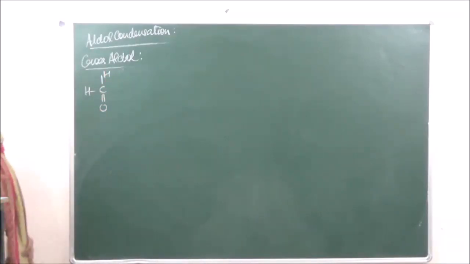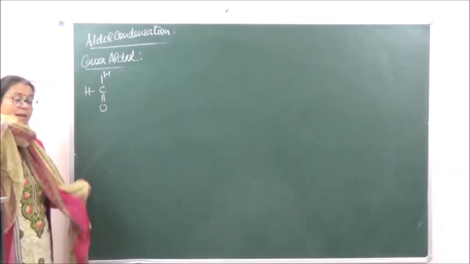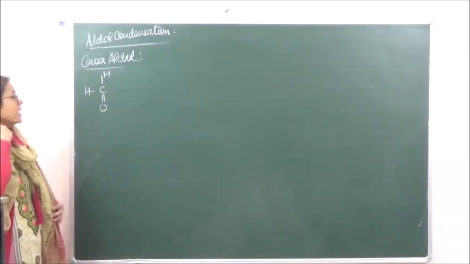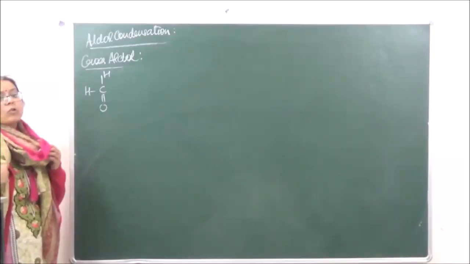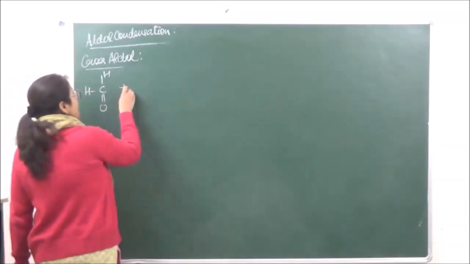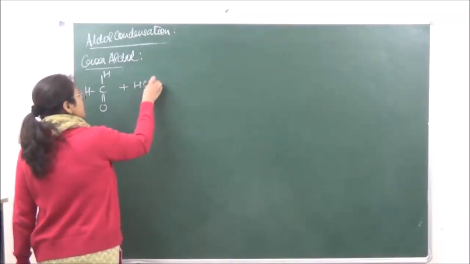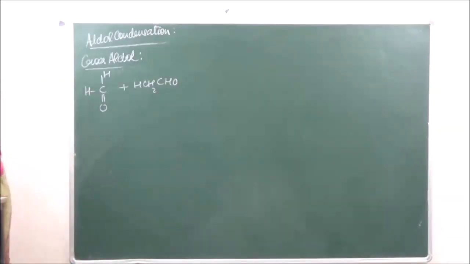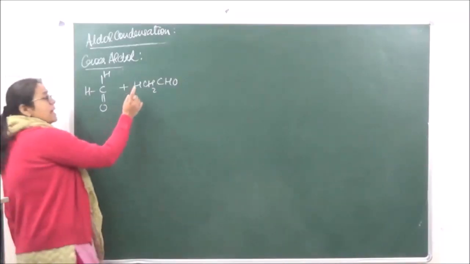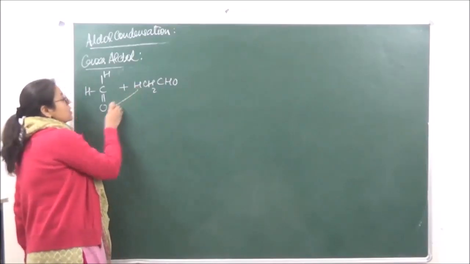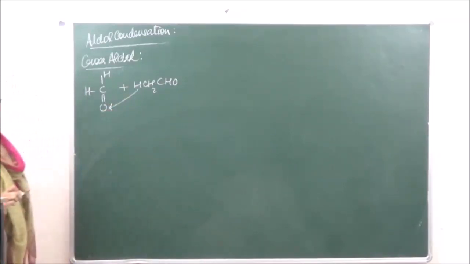We've already studied that compounds which do not have alpha hydrogen will not participate, right? If we're taking two molecules of formaldehyde, then aldol condensation cannot take place. But if we're taking one formaldehyde and the other one is acetaldehyde, then cross-aldol condensation can take place, because it will be the alpha hydrogen of the acetaldehyde which is going to participate in the reaction. So this hydrogen goes here, okay?